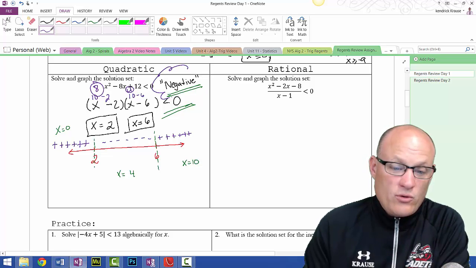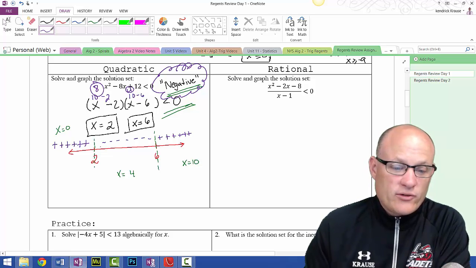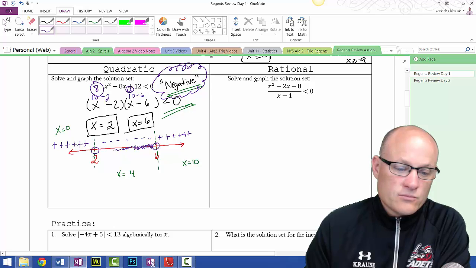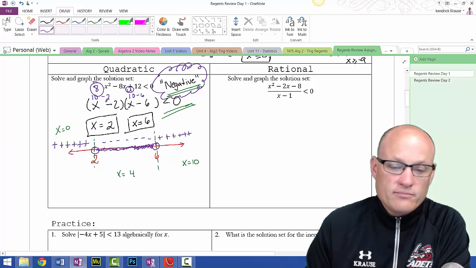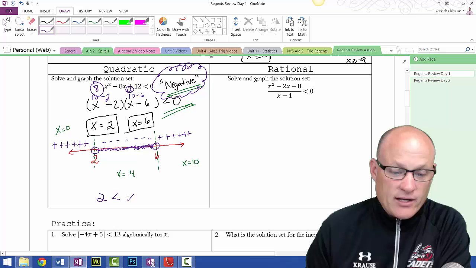I want only the stuff that's negative, and only the stuff that's negative is between 2 and 6. So my answer is 2 less than x less than 6. Not equal to, because we didn't have equal to 0.